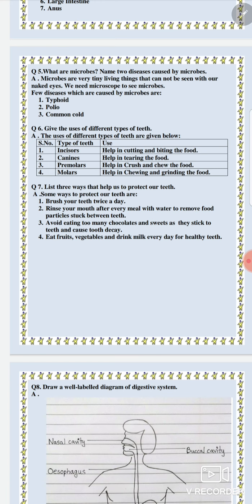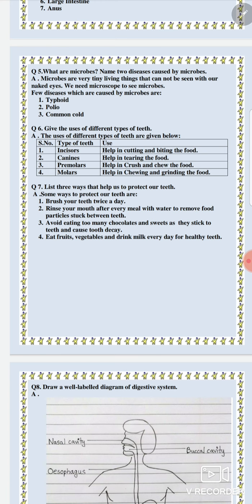Next is, give the uses of different types of teeth. We have different types of teeth on the basis of their functionality. We have divided them into four categories. First one is incisors. Incisors are the front teeth which help in cutting and biting the food.